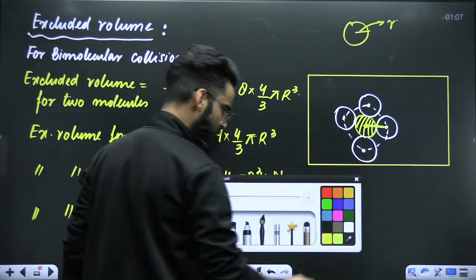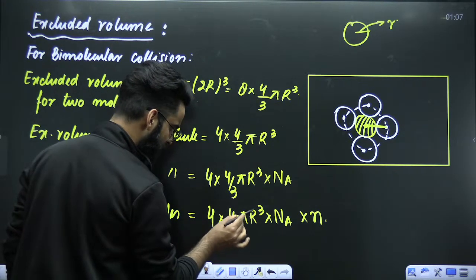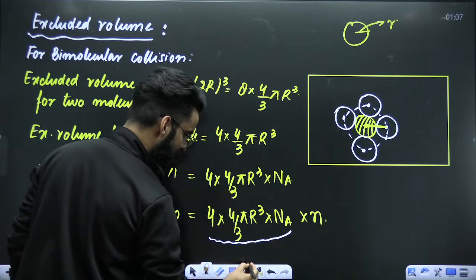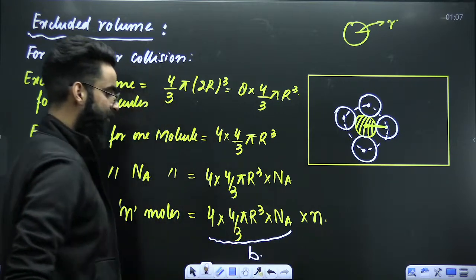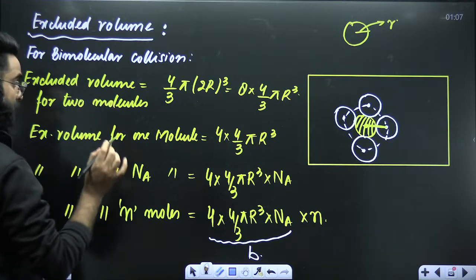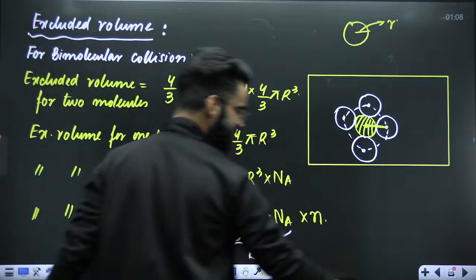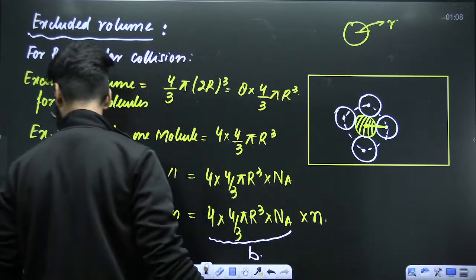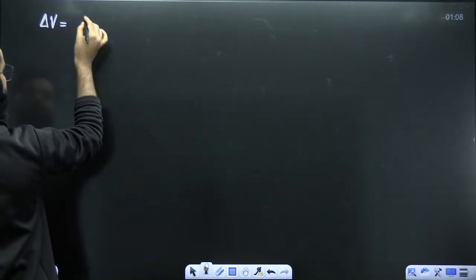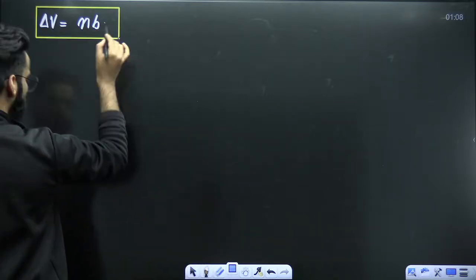Now, my dear students, if you look at it carefully, 4 is constant, 4 by 3 is constant, pi is constant, r is the radius of molecule, constant, Na is a constant, right? So this whole term from here to here, I represent it with B. So the excluded volume for n mole of gas, I am representing it with delta V, came out to be n times B. And what is this B all about?